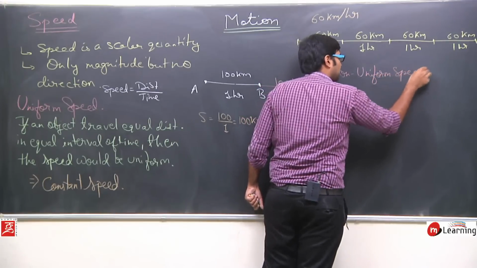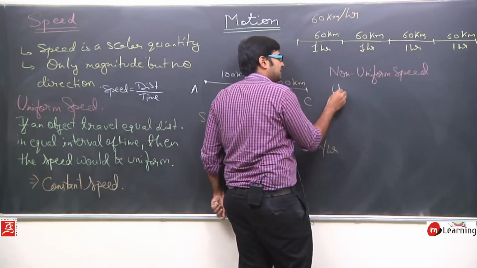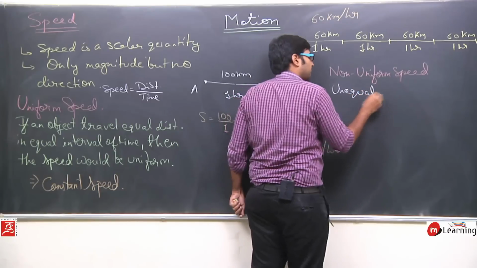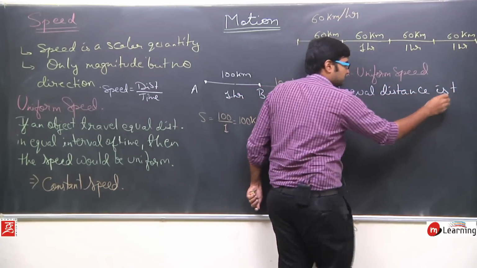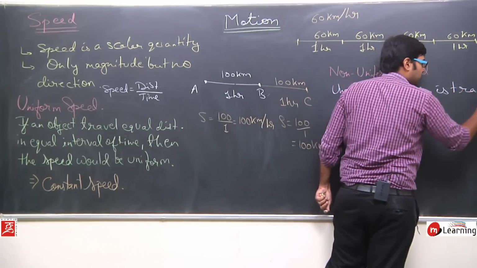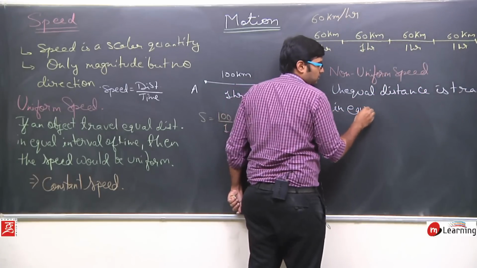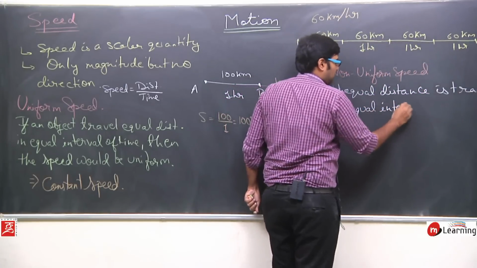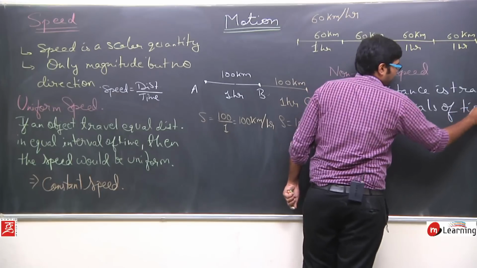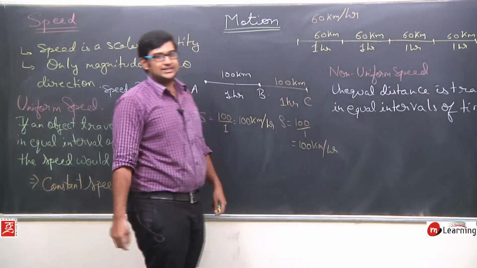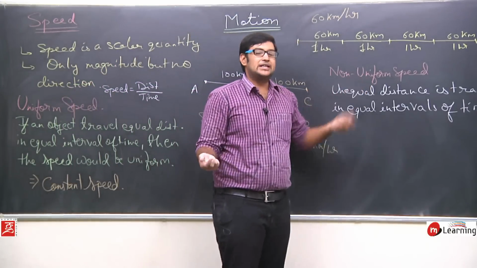So non-uniform speed means unequal distances are traveled in equal intervals of time. In that case, I will say my speed is non-uniform.